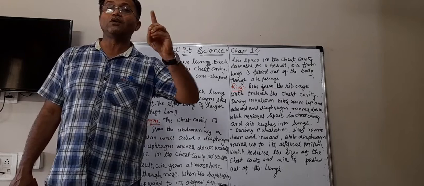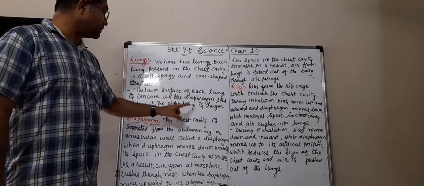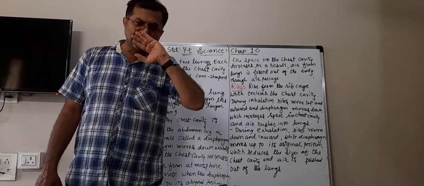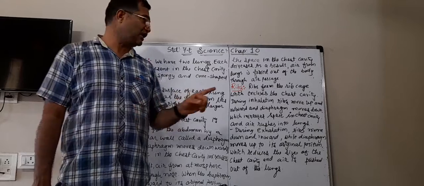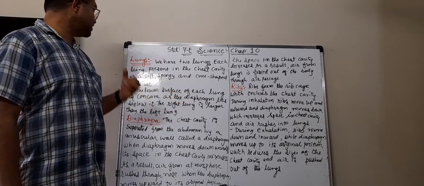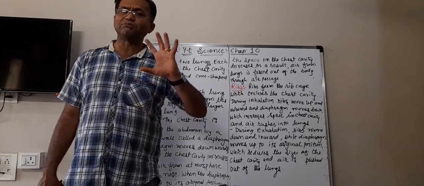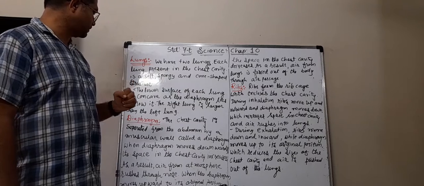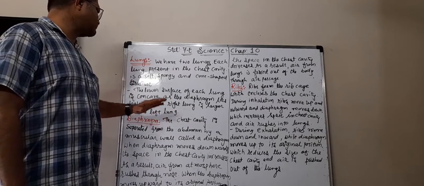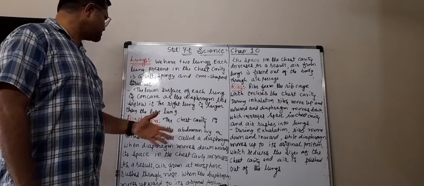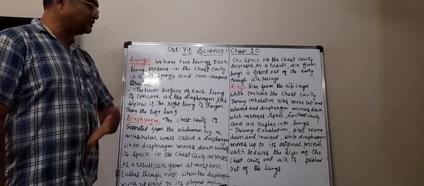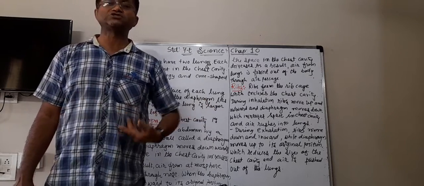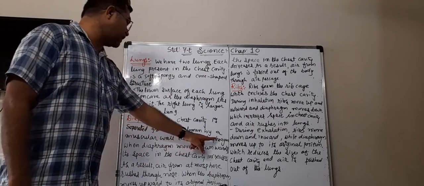But you must know that the right lung is larger than the left lung. There is a little difference in size, but not much. Now, what is the diaphragm? The chest cavity is separated from the abdomen. This is your abdomen, this is your chest cavity. Between them there is a muscular sheet which is called the diaphragm.